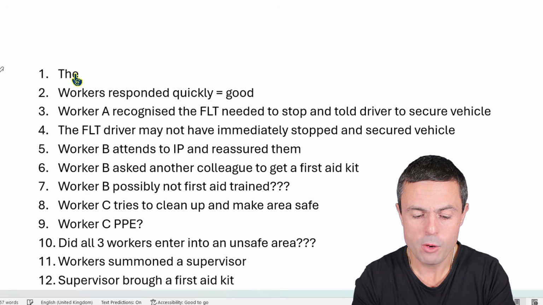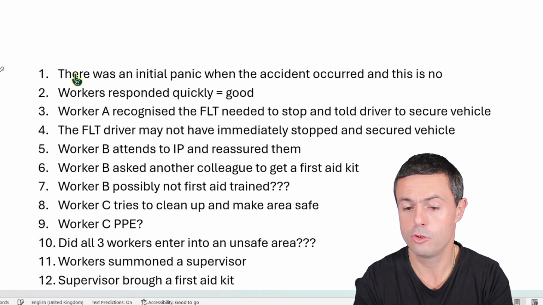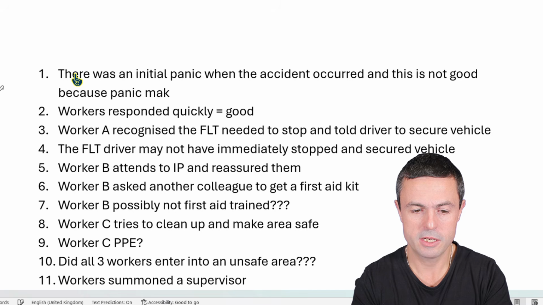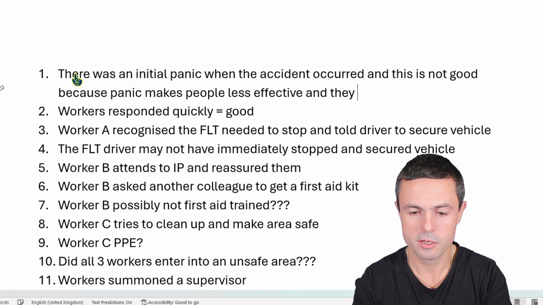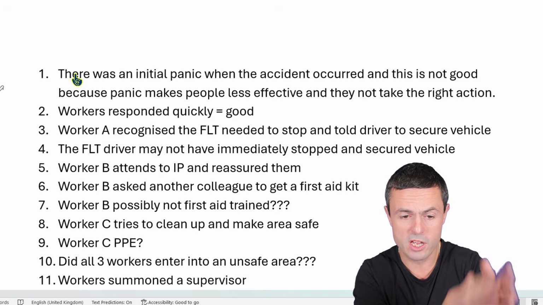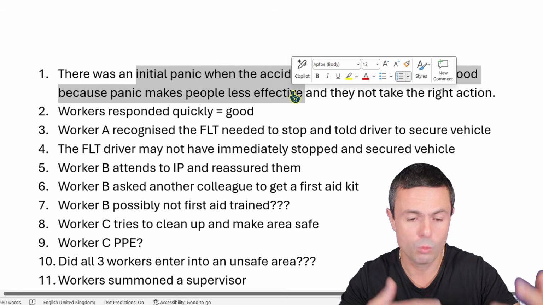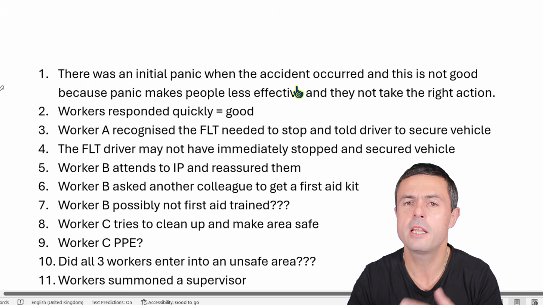Well, I will say there was an initial panic when the accident occurred, and this is not good because panic makes people less effective and they may not take the right action. Just 2 lines, that's all you need to do. You write an answer, 2 lines. There's the point, the panic's not good, that's my point. I've explained why that's not good, and I'm linking that to the scenario.